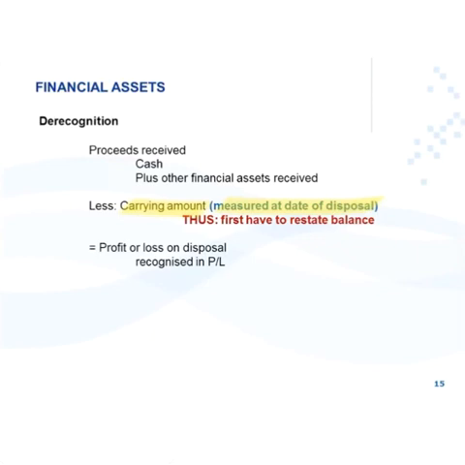So the first thing you'll do when you sell this asset is to remeasure the carrying amount to fair value. Then you compare it to the proceeds. Then you recognize a resultant profit or loss. So the implication is, if you sell the instrument at fair value, there will be no profit or loss. Only a fair value adjustment and no resultant profit or loss.